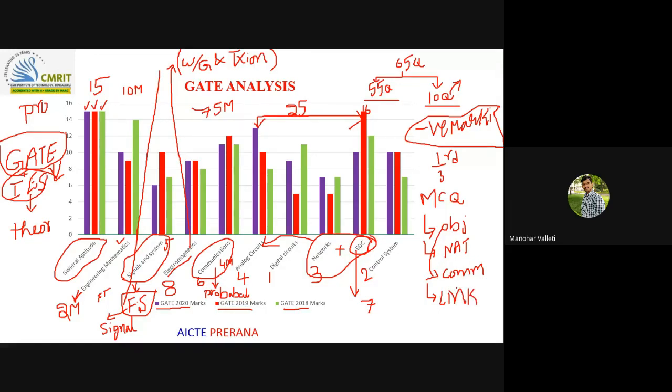If you are able to solve the first question, then only you are able to answer the second question. The solution you got from the first question will be linked to the second question also. So that is the linked question. So these are the ways the GATE questions will be asked.